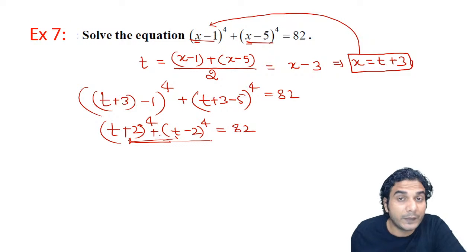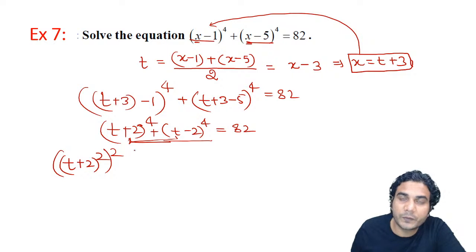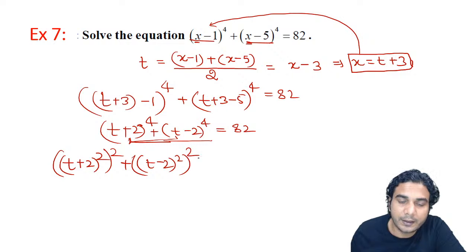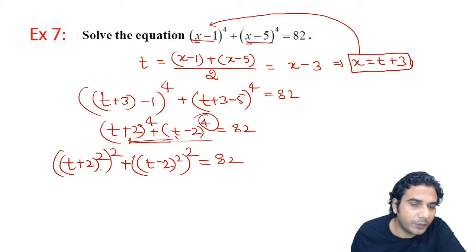Now what to do? The second step, you still need to be careful after that also. Now see how I am going to solve it. I'll write the first expression as t plus 2 the whole square and again square, so first I'm going to do squaring, and t minus 2 the whole square and whole square. You can write this power 4 as square of perfect square, is equal to 82.